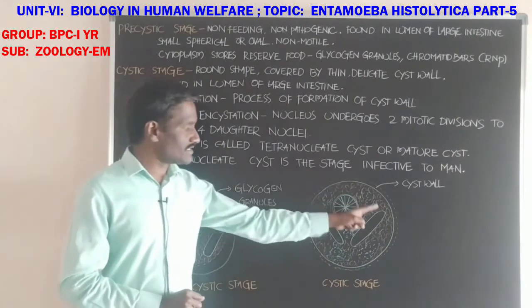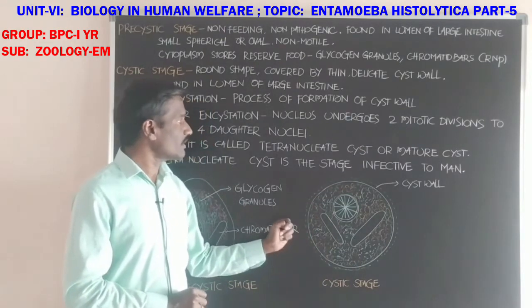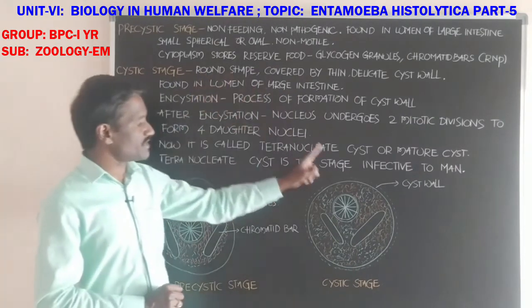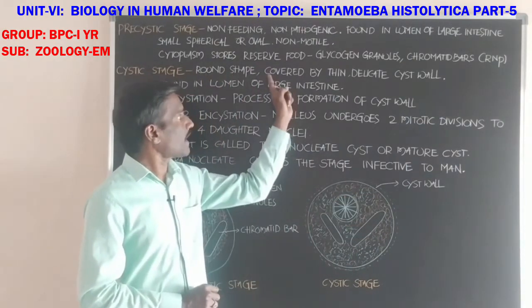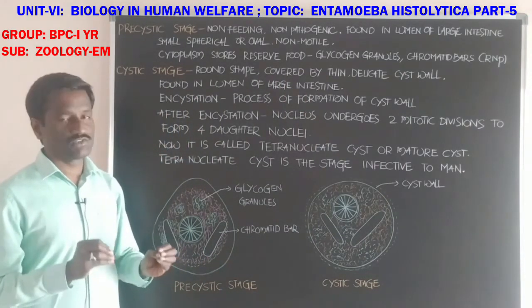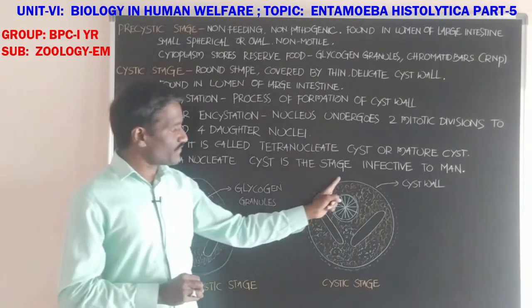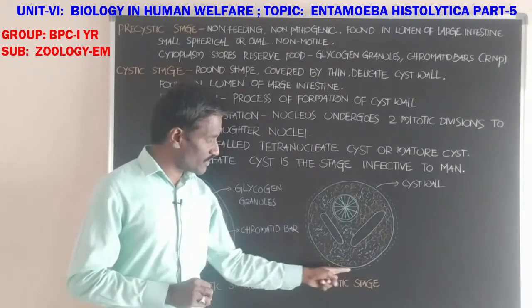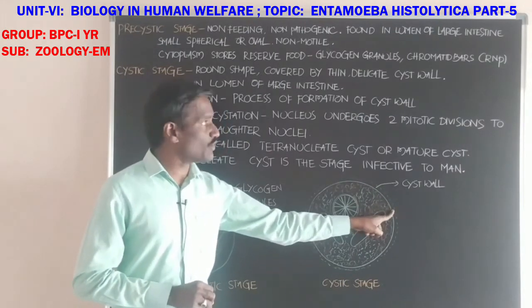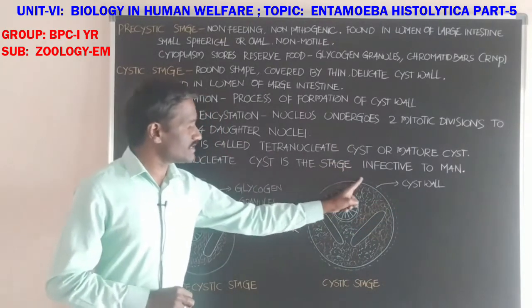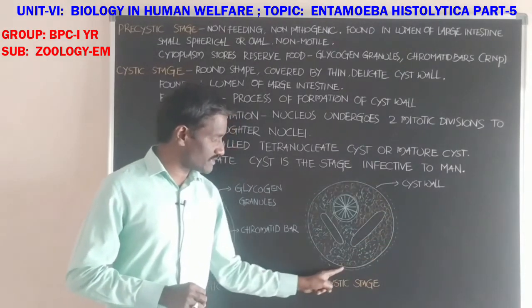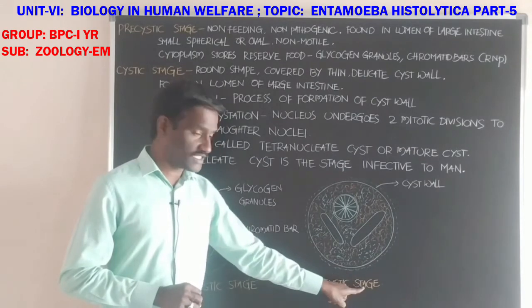Okay. Next, the cystic stage of Entamoeba histolytica. It is round in shape, and covered by a thin, delicate cyst wall. It forms the cyst around its surface. Delicate means easily broken. The cyst wall forms around its surface, hence it is called the cystic stage.